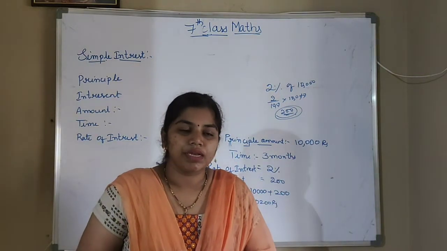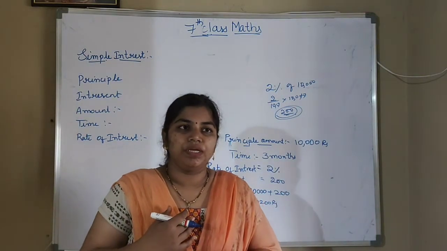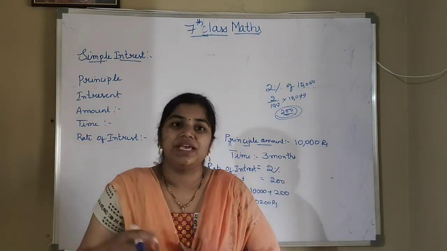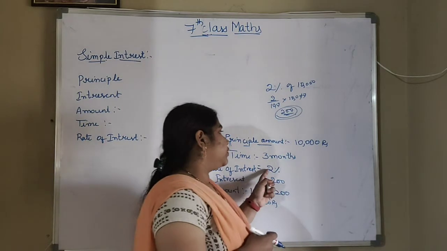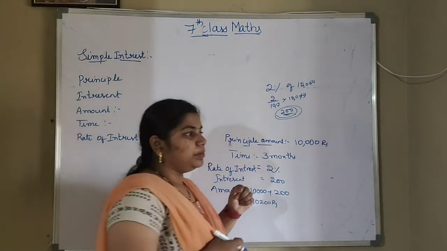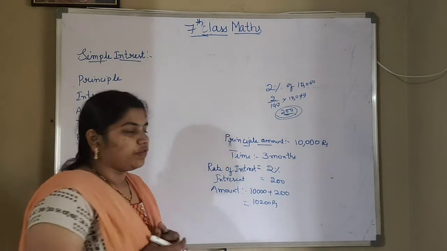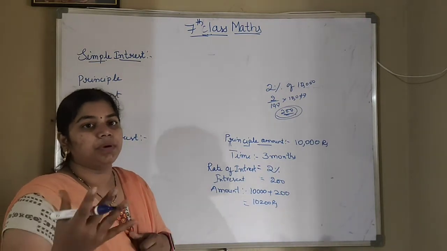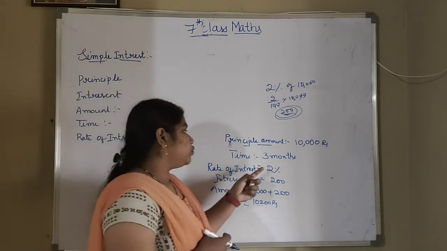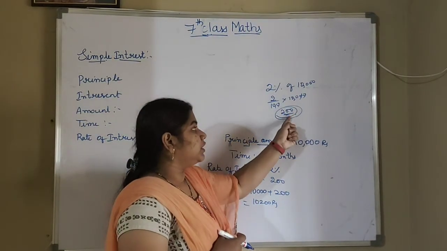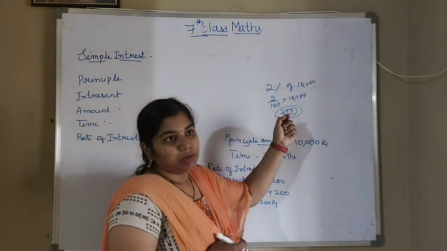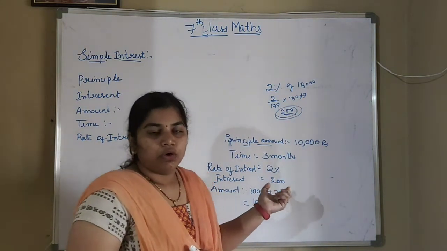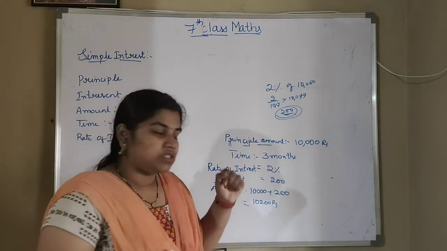What will this 2% become? 2% is the rate of interest. I am taking 2% interest from her. What is 2% of 10,000 here? That is 200 rupees. The 200 will become the interest amount.